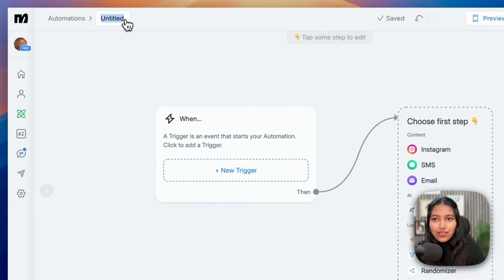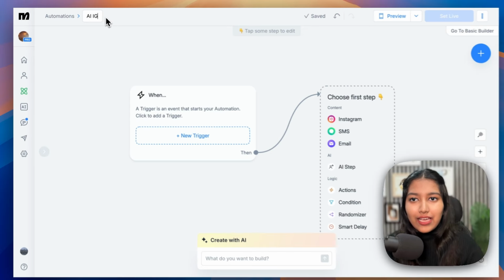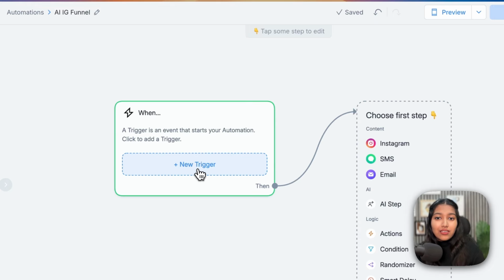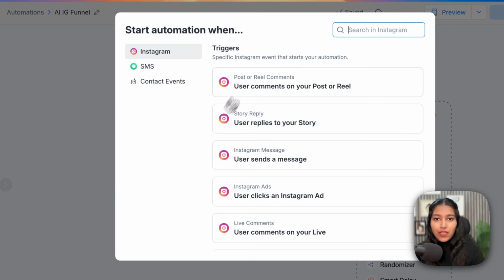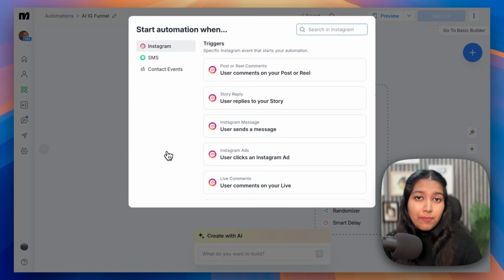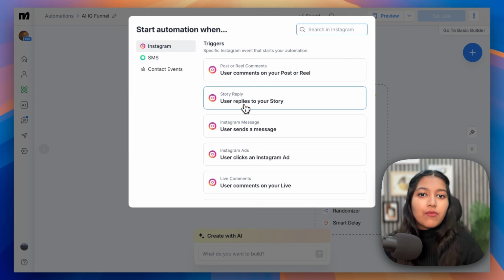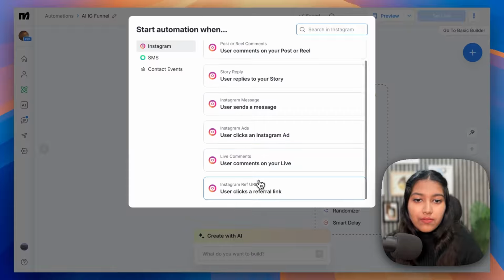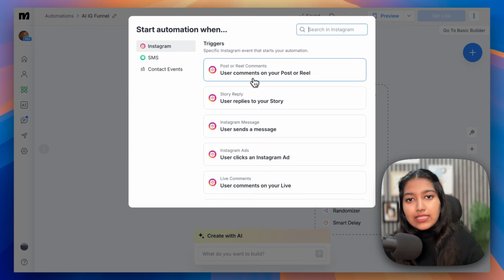Firstly, let's name it. So let's call it the AI IG funnel or whatever you want to call it. So first off, let's start with the trigger. So simply click on new trigger. Now here you can choose what happens when this flow is triggered. In this case, we're taking the example that when someone comments on your post, we're going to trigger this. Alternatively, it could also be if someone replies to your story, if someone sends you a DM, if someone clicks on your Instagram ad, or if someone comments on your live. So it's up to you which one you want to go with, but in this case, we're going to select user comments on your post or reel.